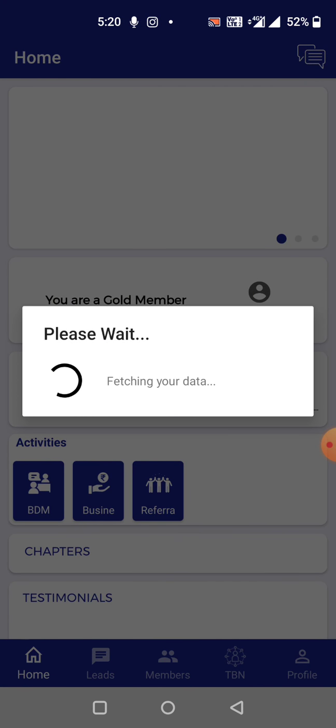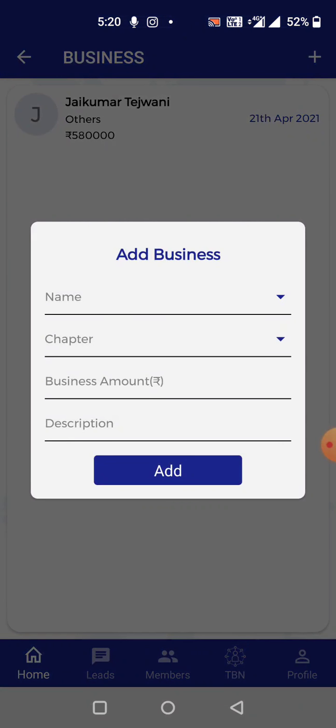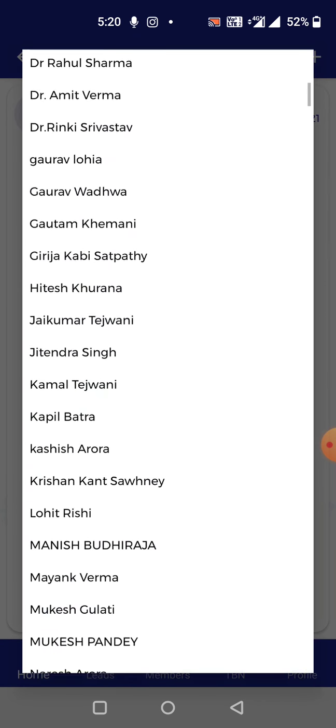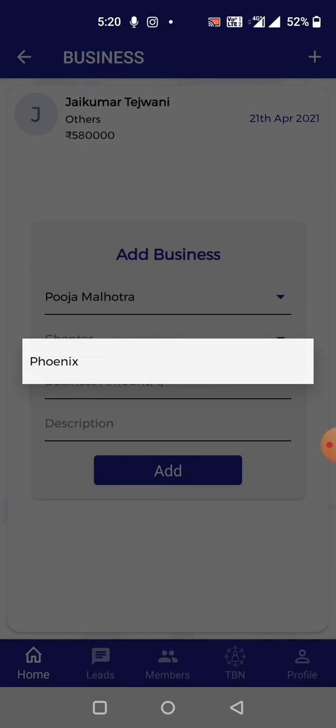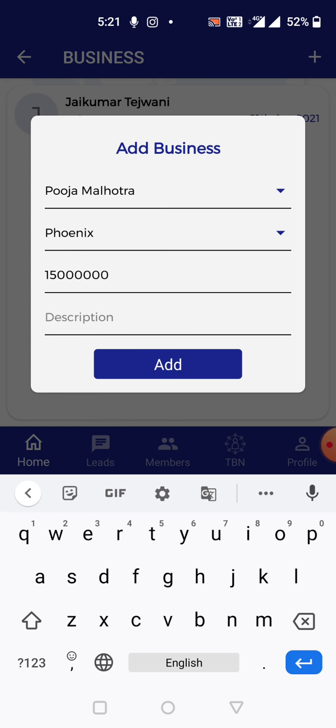Now the same thing you have to do with business as well. Just make sure that in terms of business, you enter the business that you have received, not the business that you have given to someone. In this case, I have received a business from Pooja ma'am, and that's my chapter. Business amount: Pooja ma'am gave me a referral and I received a business of supposedly 15 lakhs. There you go. Thank you note